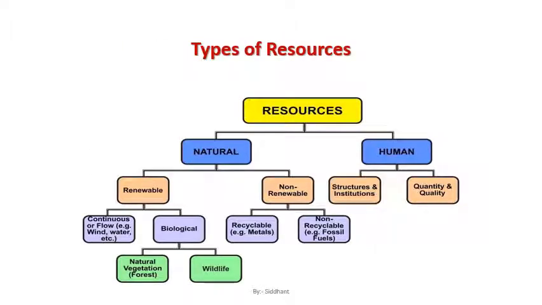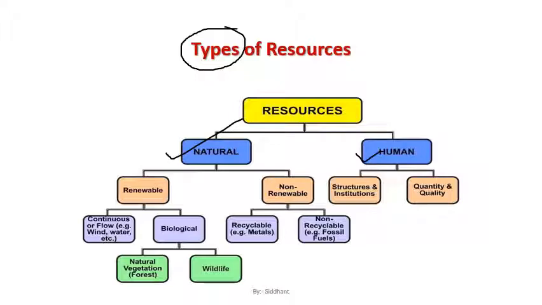Next is types of resources. So largely when we discuss resources, there are two basic types which you all know. When we talk about types, be careful with the word types and classification. All right. So when we say the types of resources, there are two different types of resources. One is natural resource and another one is human resource, largely.